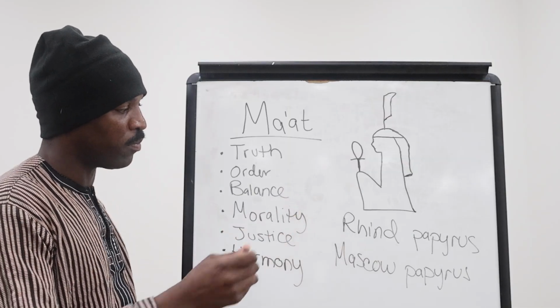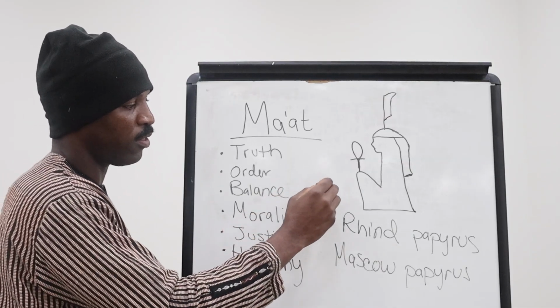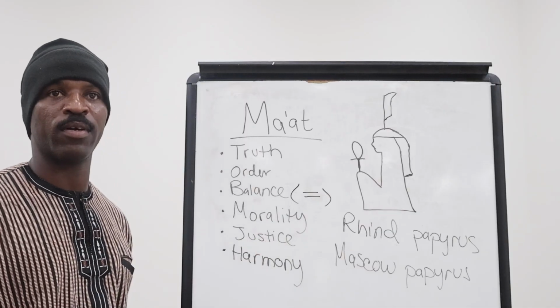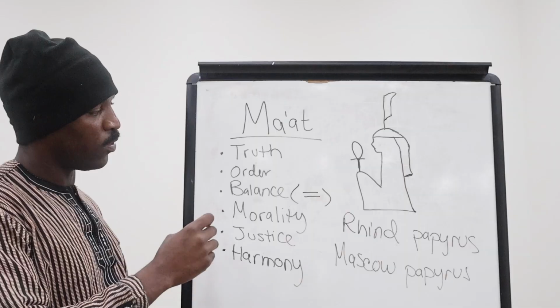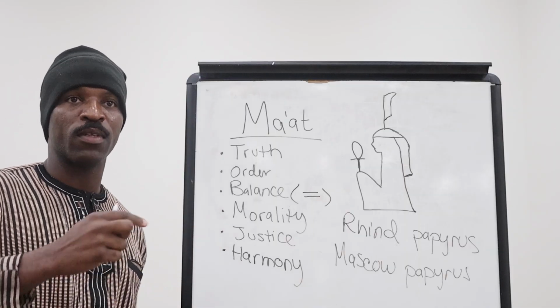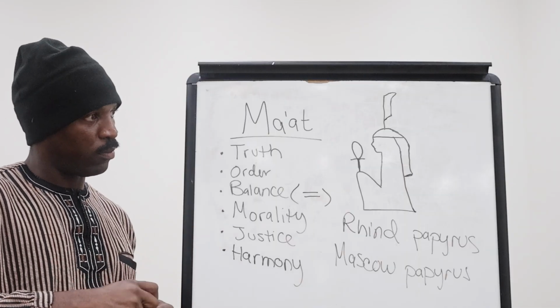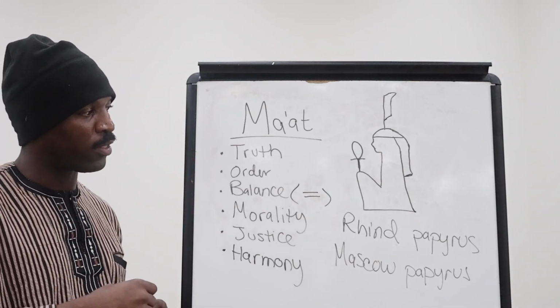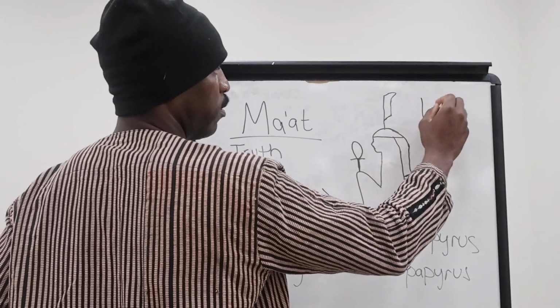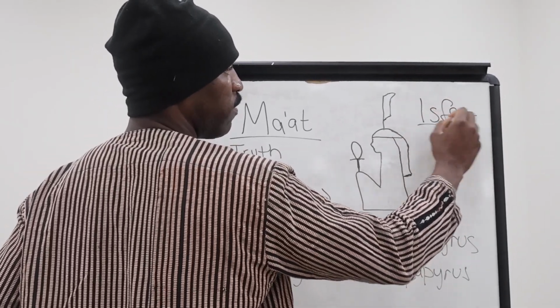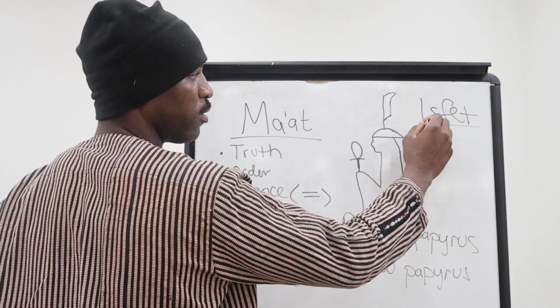That's why we get things like the equal sign, right? Because that symbolizes the balance. And so you couldn't have math without the other. In opposition to Mayat, I guess her counter would have been the goddess Isfet, which represented chaos.